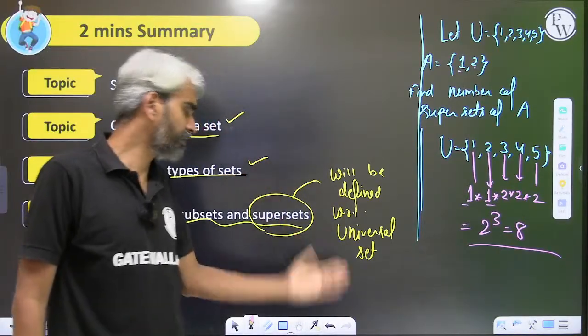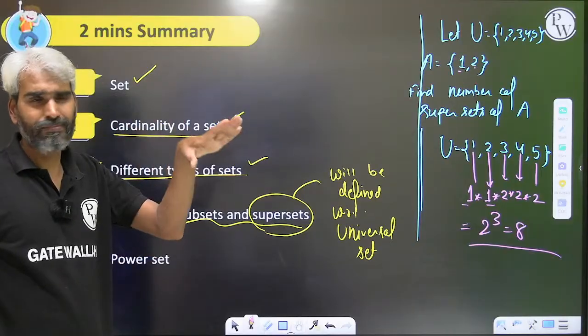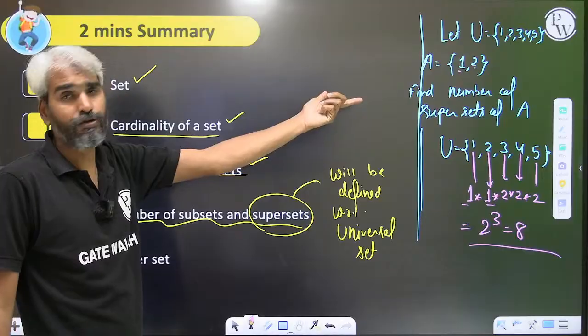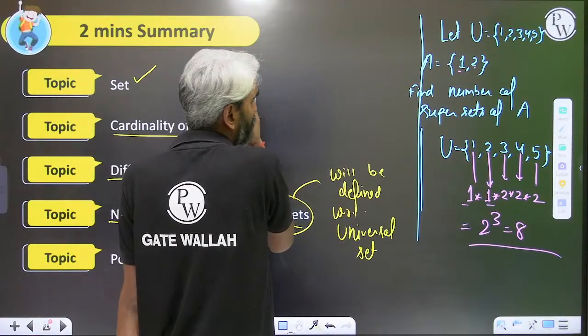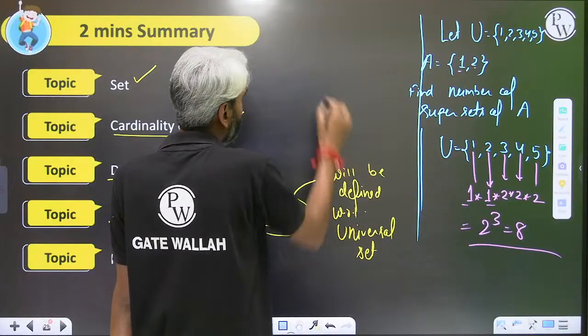So that's why I did not define that in the form of a formula, because it will become clumsy: what is the size of the universal set? First of all, you need to know the size. So if I try to generalize this, it will not be a good idea. But if I try to generalize this, then what will be the number of supersets?